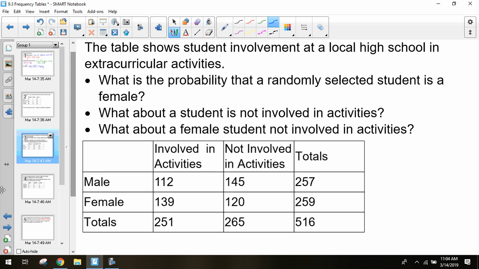That caveat aside, let's look at this table. This table shows student involvement in extracurriculars at a local high school. It's split up by whether students are involved in extracurriculars or not involved, and also by whether they're male or female.